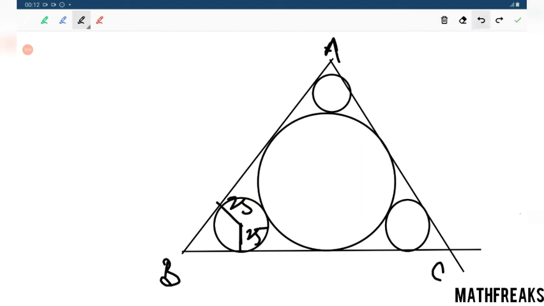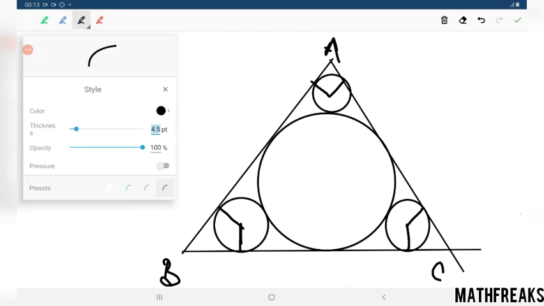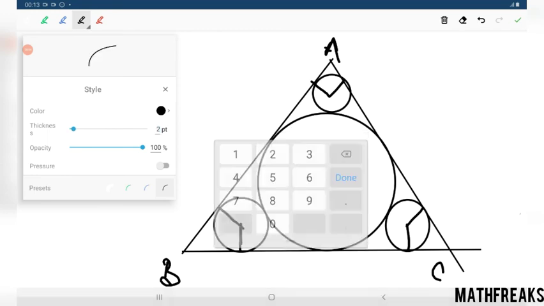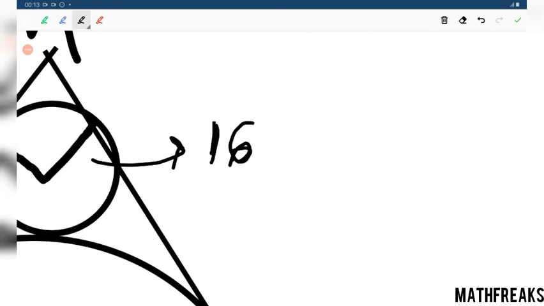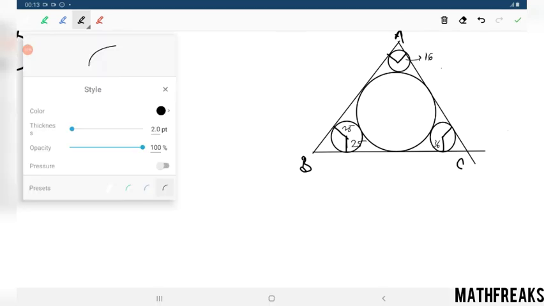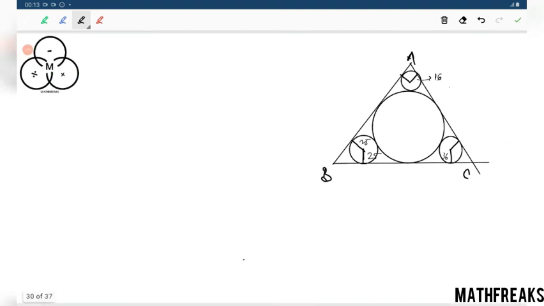This is 25. This is 25, 25, 36, and this is 16.